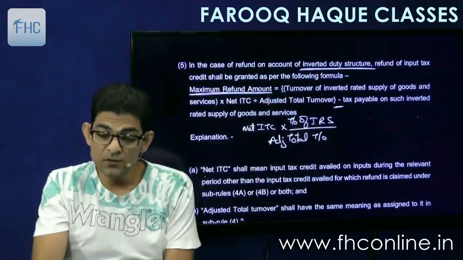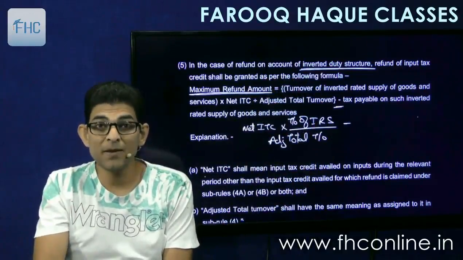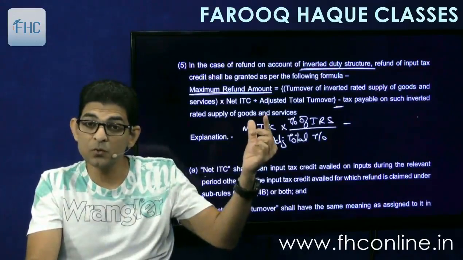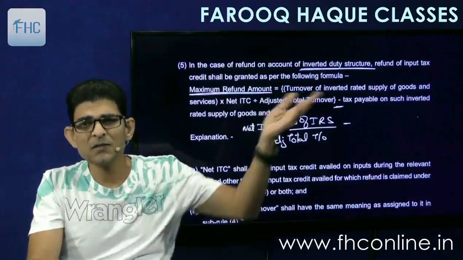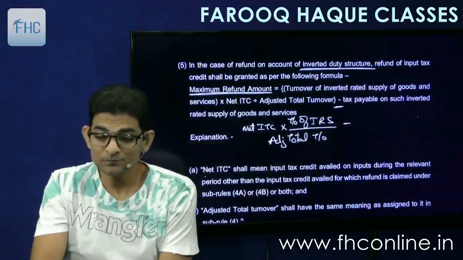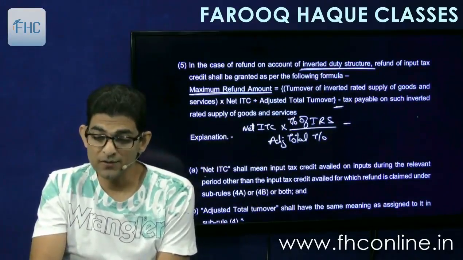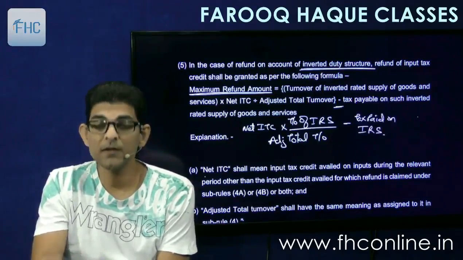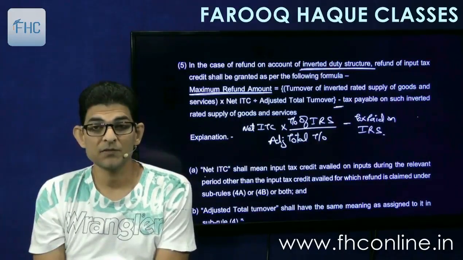From this we'll reduce the tax that we have paid on these inverted rated supplies. Obviously, because this is total ITC, some of this ITC might have been used for paying tax on inverted rated supply. So therefore you reduce that. So less tax paid on inverted rated supply of goods and service.